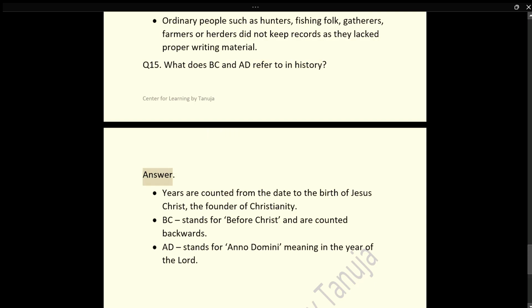Q15. What do BC and AD refer to in history? Answer. Years are counted from the date of the birth of Jesus Christ, the founder of Christianity. BC stands for Before Christ and years are counted backwards. AD stands for Anno Domini, meaning in the year of the Lord.